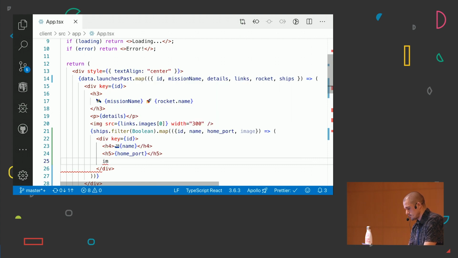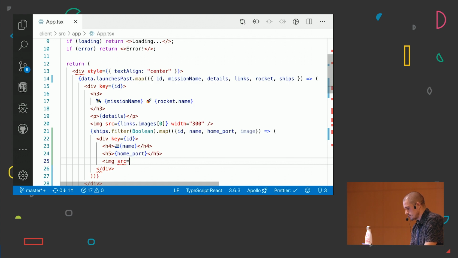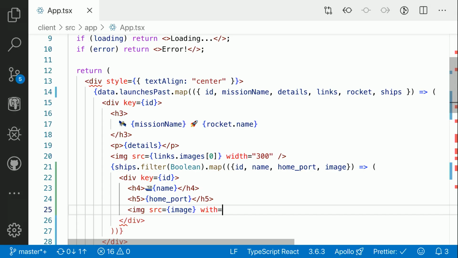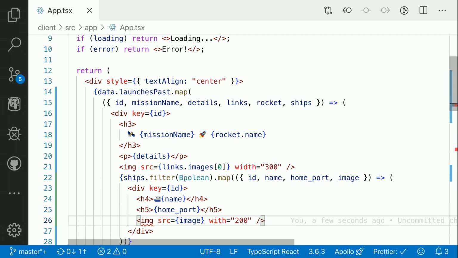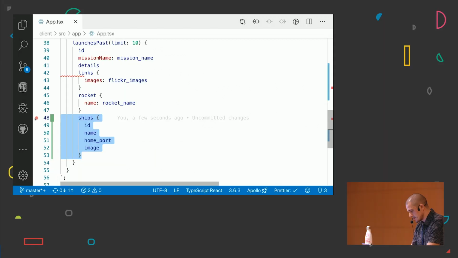Let's see if this is going to work. Doesn't work now. Image with source, which is going to be the image, and a width of 100, 200, let's say. So it looks like for some reason TypeScript is not working as expected, something is going on here. I'm not sure why, but it should work.